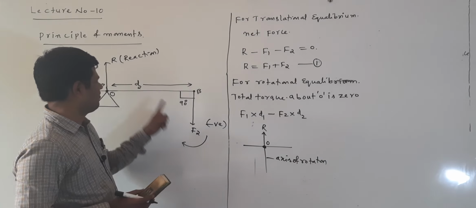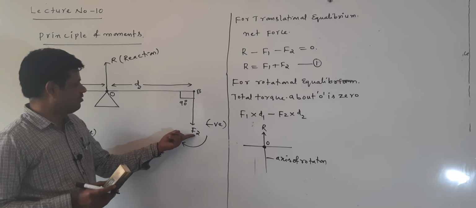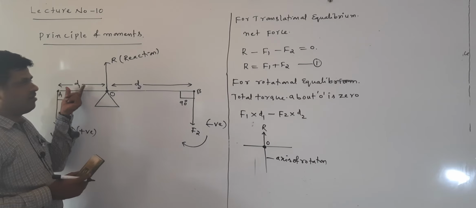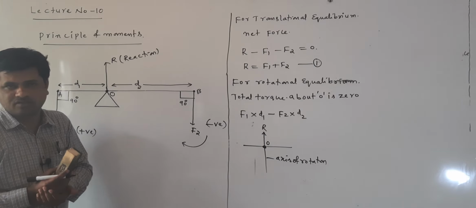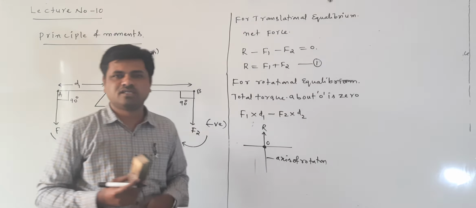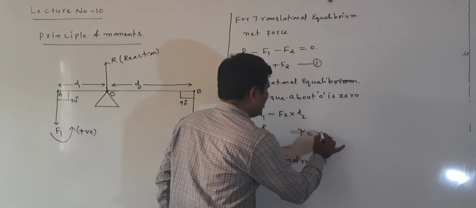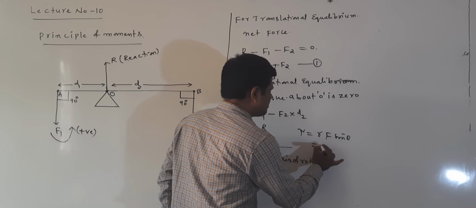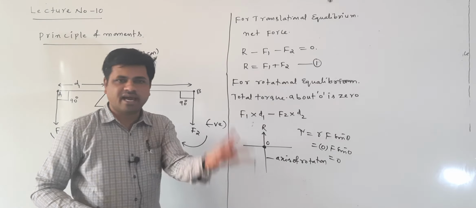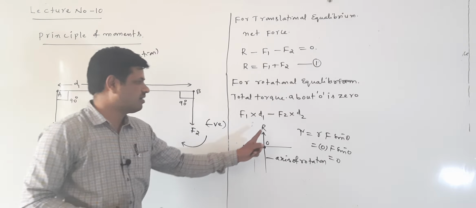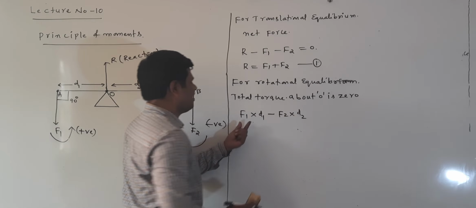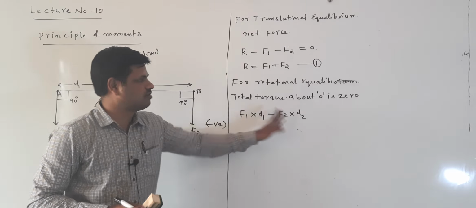The distance from F2 to O is d2, and from F1 to O is d1. But from R to O there is no distance. Distance is 0, so torque, with the formula r F sin theta, becomes 0 into F sin theta, which is 0. R lies on the axis of rotation. That is the reason R cannot produce a torque. Only F1 and F2 produce torque. One is taken as positive and the other as negative.